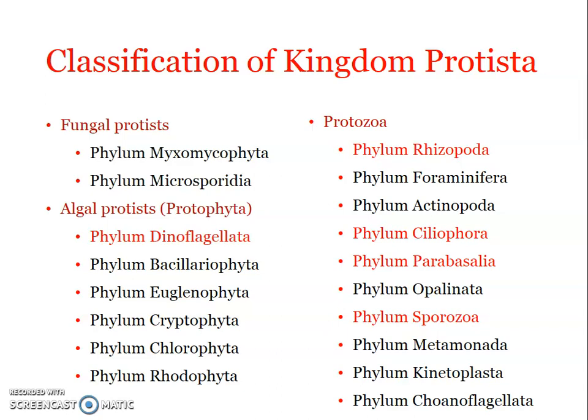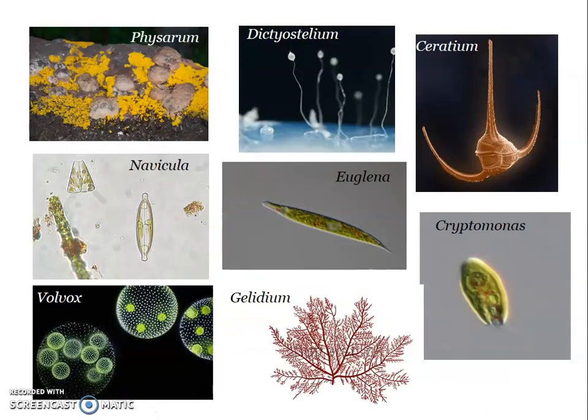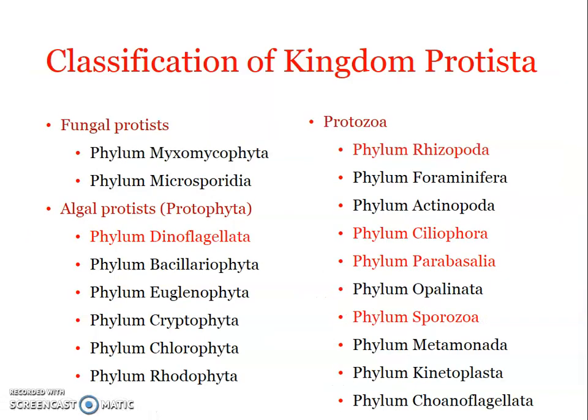We also found that we have to study in detail the example Noctiluca. That is what is given in red, because all those phyla given in red we have to study in detail with an example each. So Dinoflagellata, the example is Noctiluca, and we have one more example, that is Ceratium, and I gave this picture because it is part of the practical. So this is a Ceratium. It's an example under Dinoflagellata.